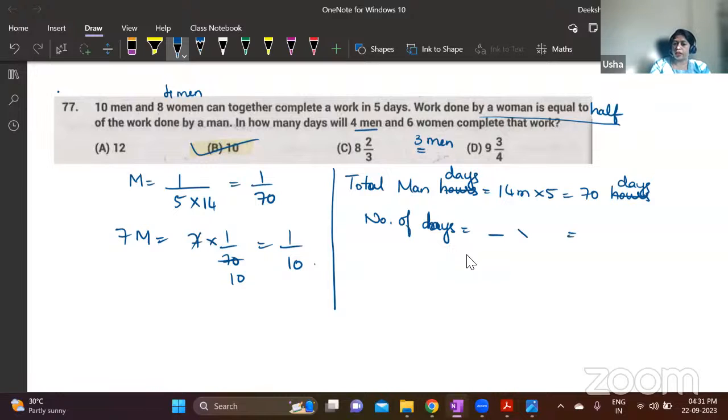How many men you are taking into number of days should be equal to 70 again, because 70 days of work is required. You have to choose two numbers such that when you multiply, you should get 70. If 14 men are working, they need 5 days. Right now, 7 men are working. So with 7, what should multiply to get 70? 10 days. 7 men will work for 10 days to finish the work. If 10 men are working, they need to work for 7 days. Hope this is clear.